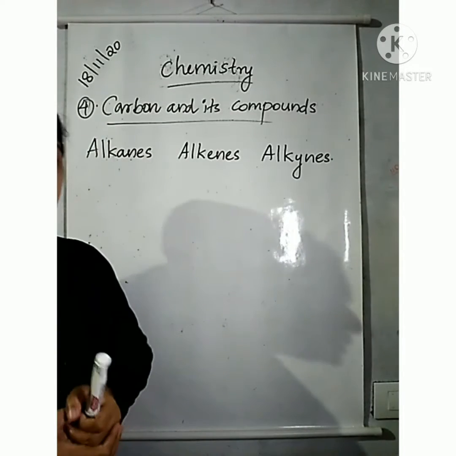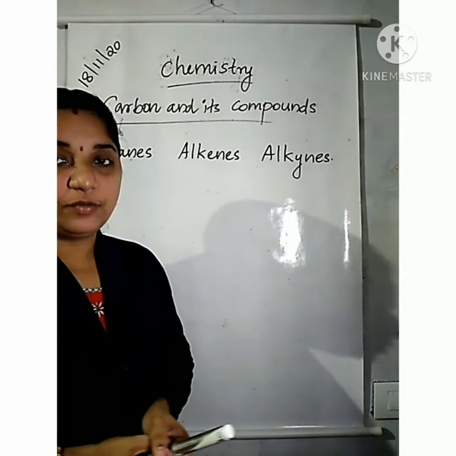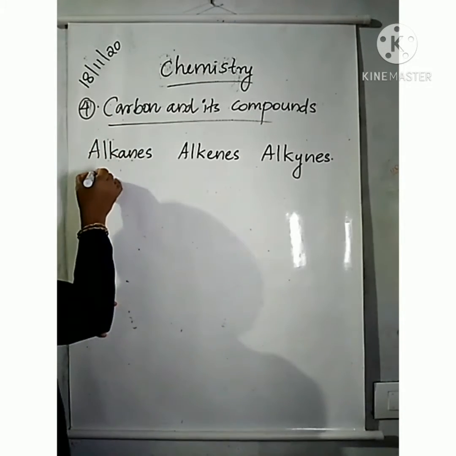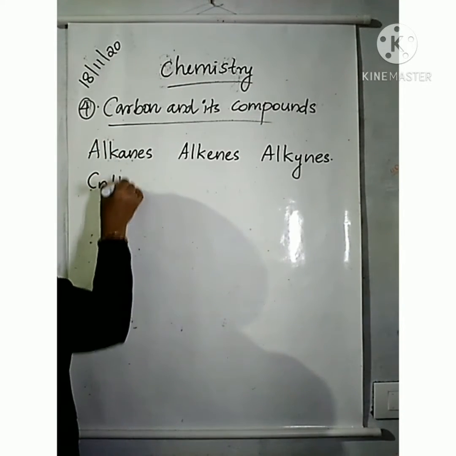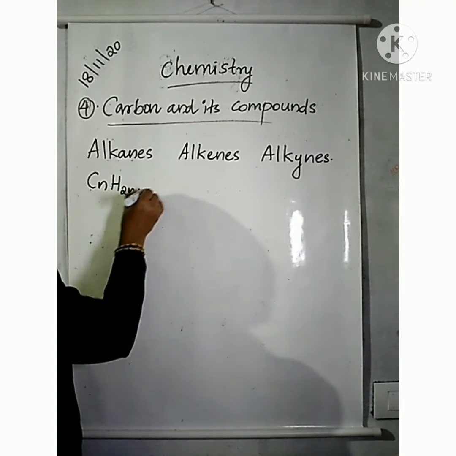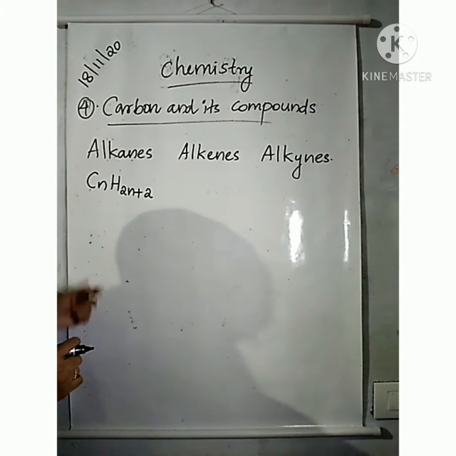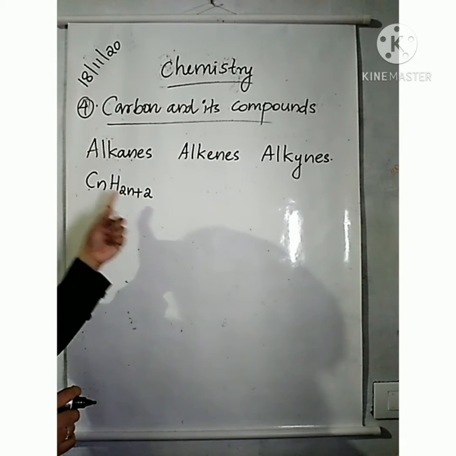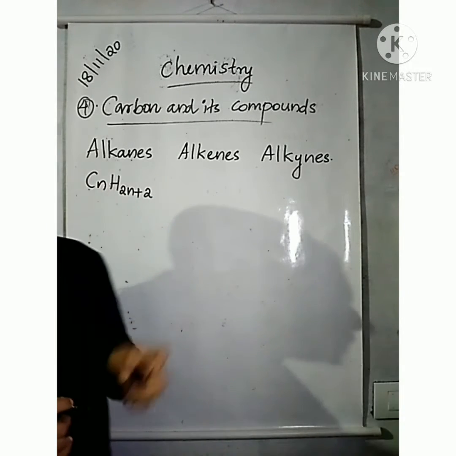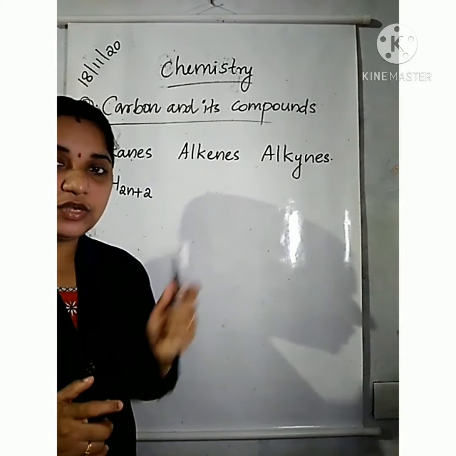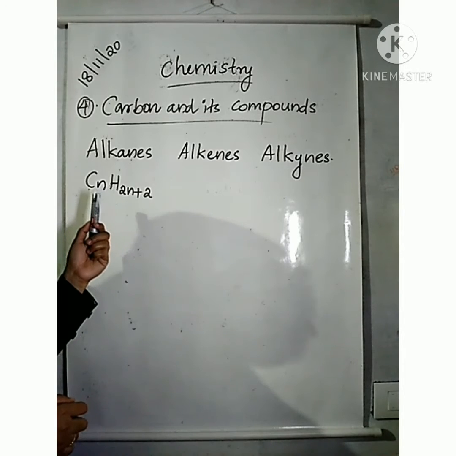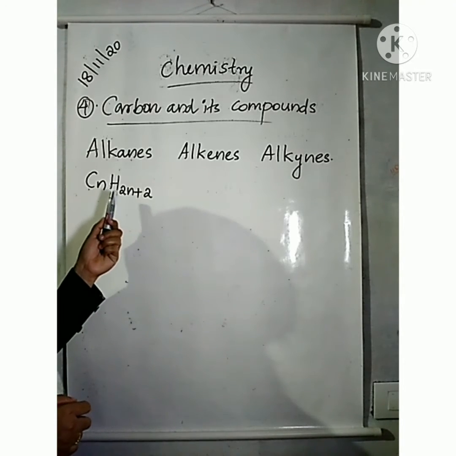Look here. The general formula of alkanes is CnH2n+2. Hydrocarbon means it contains only carbon and hydrogen. Alkenes' general formula is CnH2n.